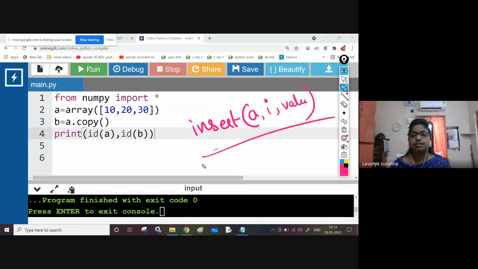See here, if you want to insert an element into the array, no need to use a for loop or write some set of statements. In Python, there is an insert function. Simply use that function. First you need to know the syntax. Inside the insert function, pass 3 arguments. The first argument must be the array name, the second argument must be the index at which you are going to insert the element, and then the value. Now I will execute and I will show you.